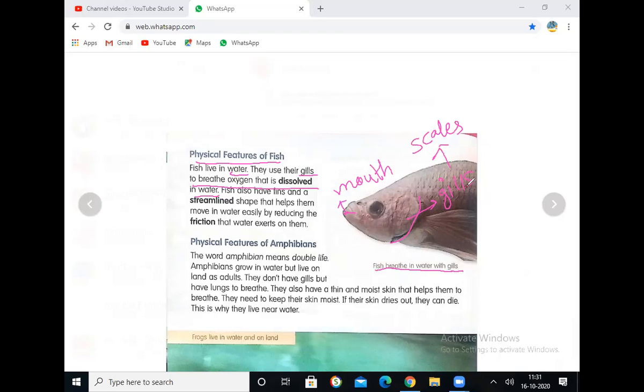Fish have fins. Yes, this is the fin. You can see this is the fin. Yes. Fins and streamline shape. Already we have discussed about streamline shape. Streamline shape and boat shape or flattened shape. Streamline and flattened shape. Manaki choose మధ్యలో బాడీ ఫిష్ బాడీ ఎలా ఉంటుంది?